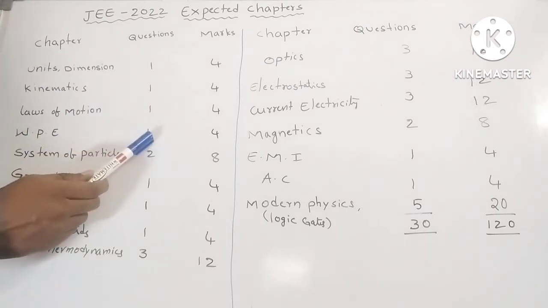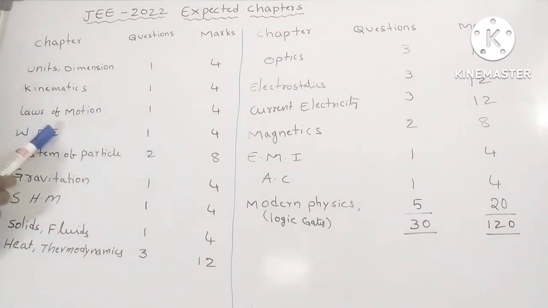Our team selected one question from work, power, energy. If you see previous examinations, they gave potential energy as U equal to A by x power 12 minus B by x power 6, and the total energy is given. Sometimes the total energy is given and they ask the velocity and position of the particle. You should practice that type of question. Next, friction is also here in work, power, energy, and collision is also there. You should follow the collision topics also.